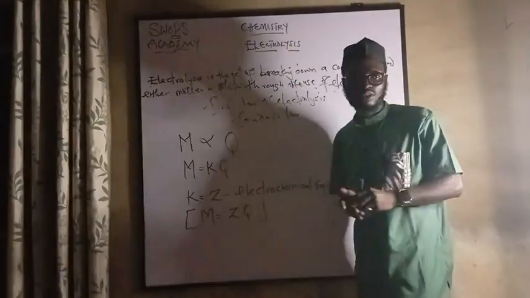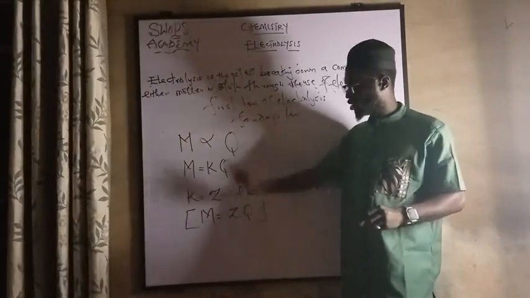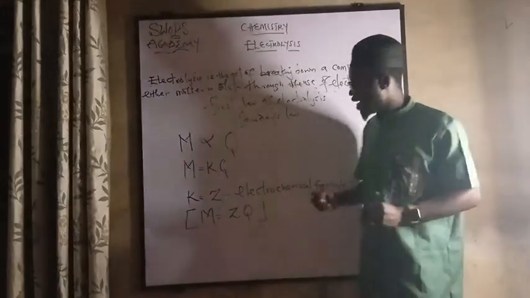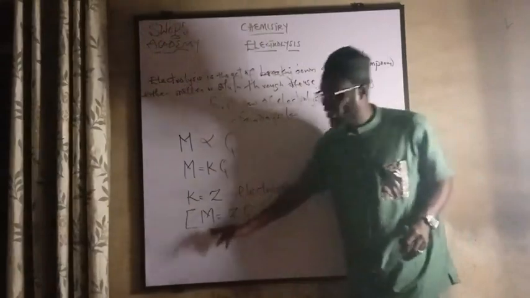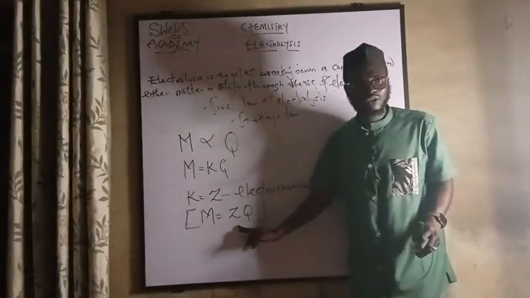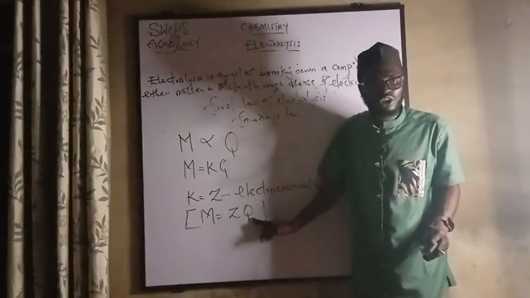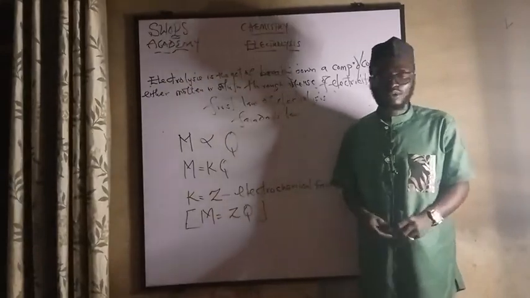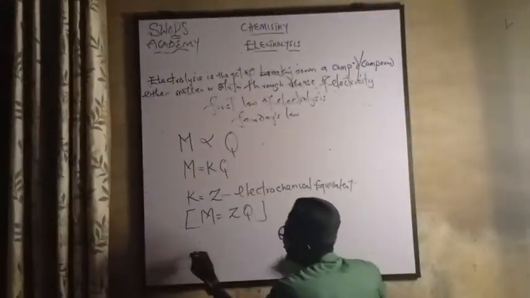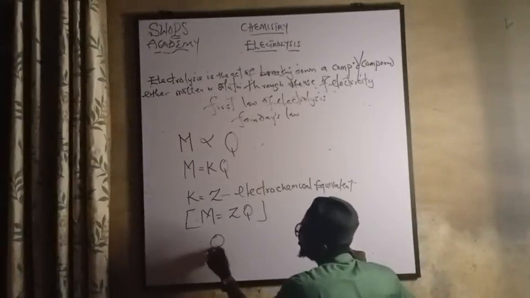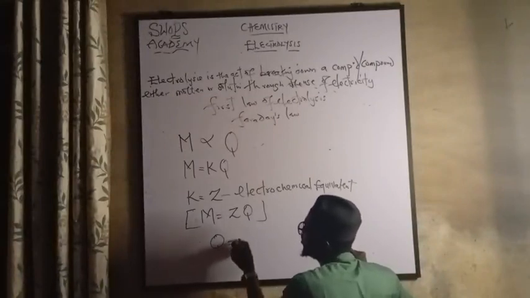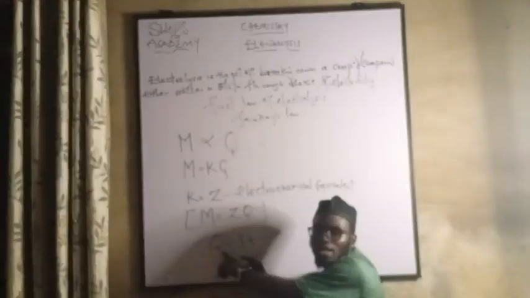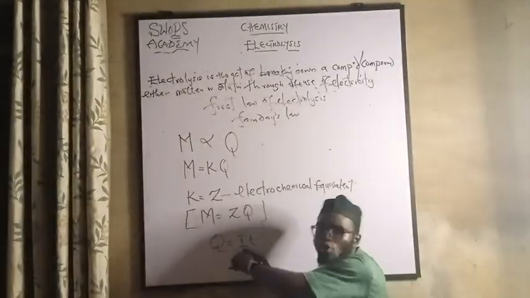As far as electrolysis is concerned, this is the first law. So we can use this formula to solve some questions. You can decide in a question if you are given mass and electrochemical equivalent, but you are not given Q. In the case of Q, you are given current and time. Or maybe you are asked to find current. So note that Q can be the same thing as I times T. Q means quantity of electricity, and I here means current.